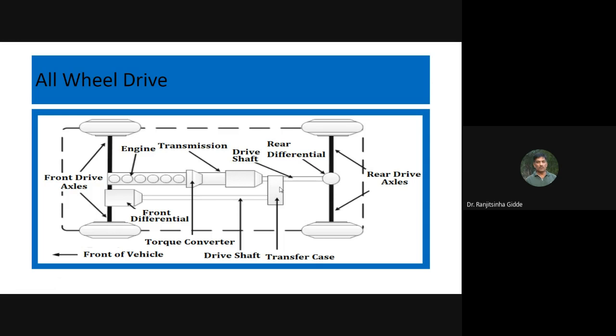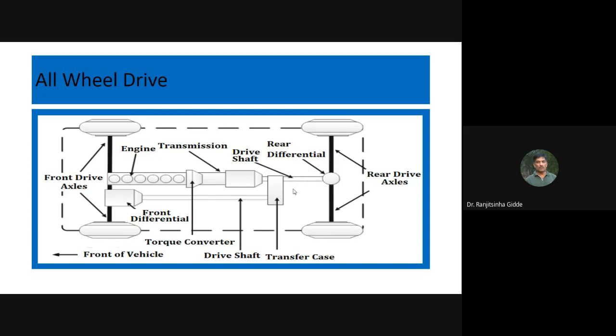Based on the requirement, we can have different splitting proportions. You can consider 100% power is available here. So 50% is given to this, and via the transfer case 50% is given to this. Suppose in one situation these rear wheels are in a ditch or have difficulty coming out of the ditch, then we need to provide more power to this rear axle.